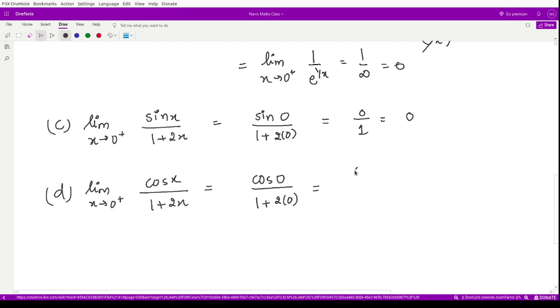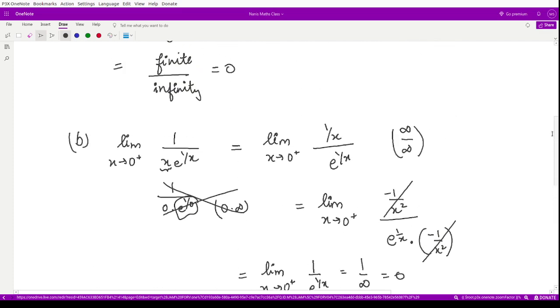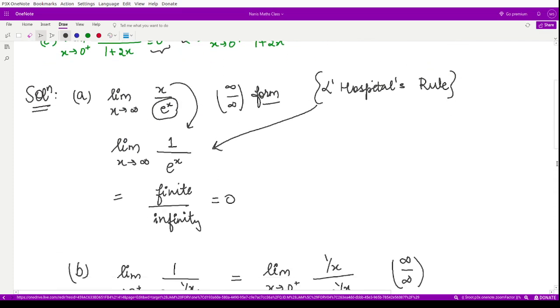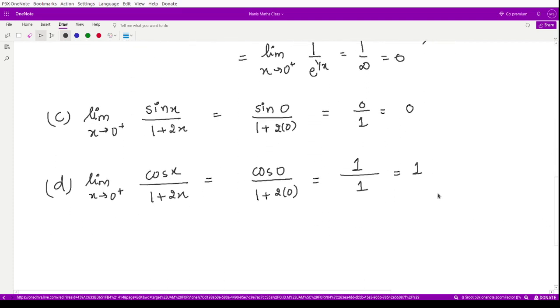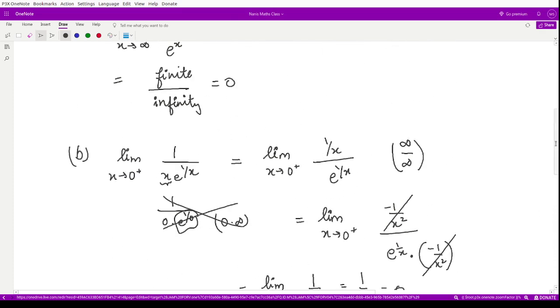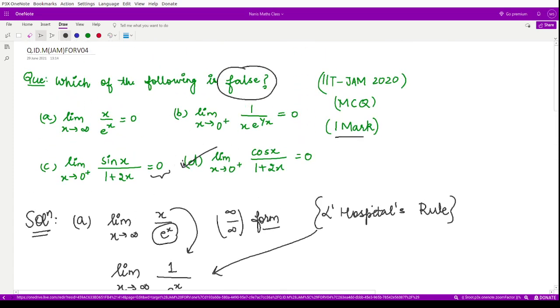Cos 0, you already know, is equal to 1, so you have 1 divided by 1, which is equal to 1, but in the option the limit is given to you as 0. So this is the option that comes out to be false. So this forms your answer. Your final answer over here is option number D, right?